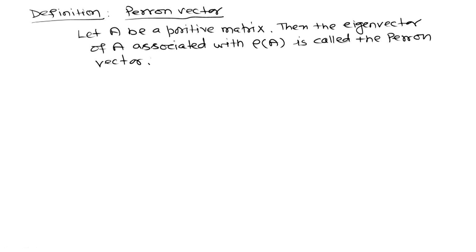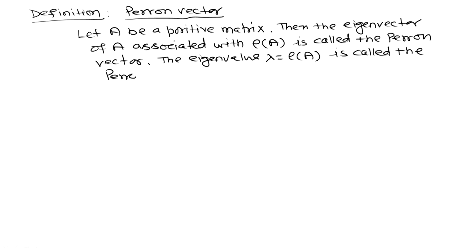We have already shown that this parent vector will be a positive vector. The eigenvalue λ equals the spectral radius of A is called the parent root of A. So, this is the definition of parent vector.